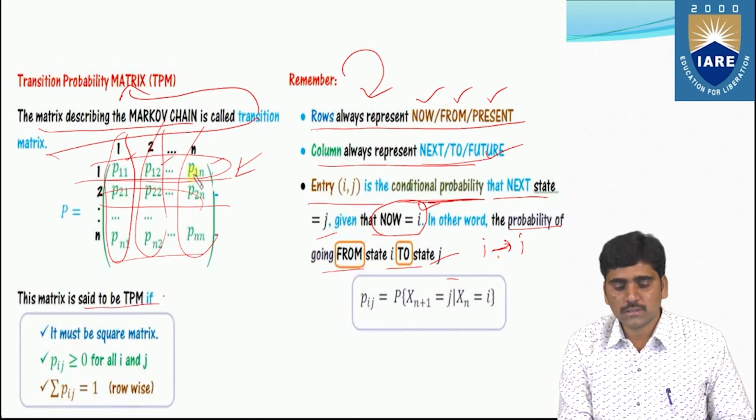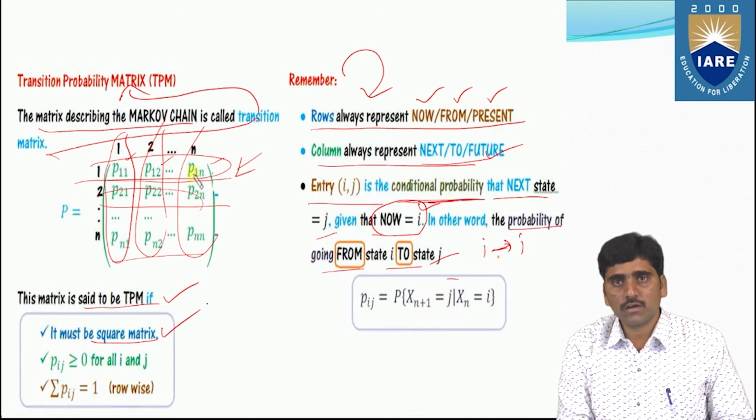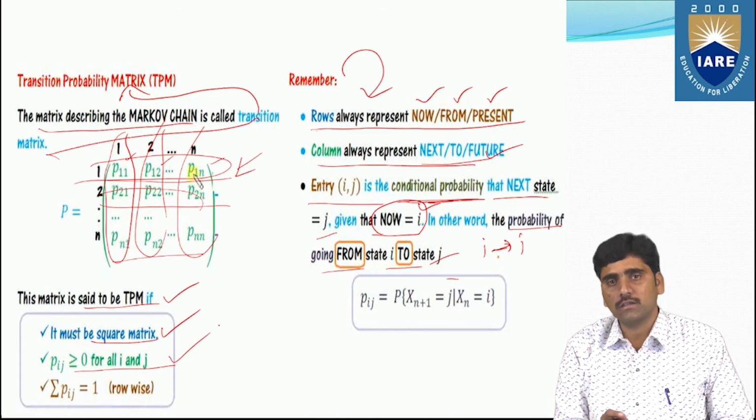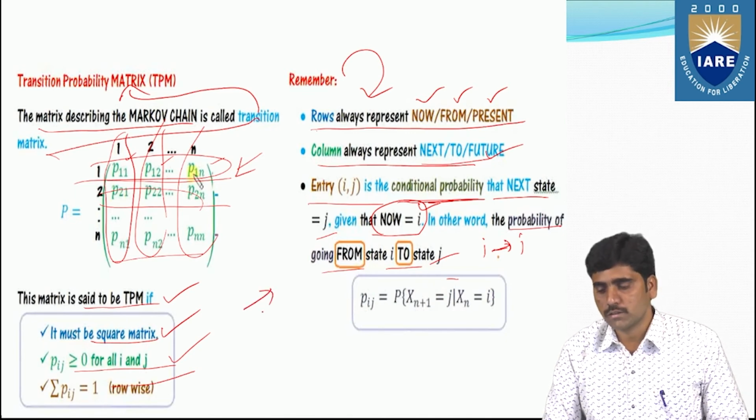This matrix is said to be a transition probability matrix if it is a square matrix, if Pij is greater than or equal to 0 for all i and j, and the sum of Pij equals 1 row-wise. These are all the points we have to remember.